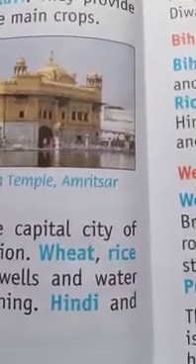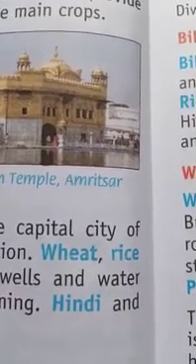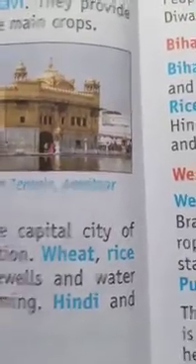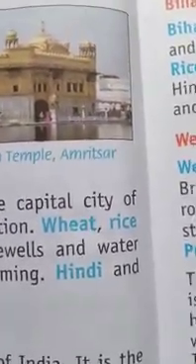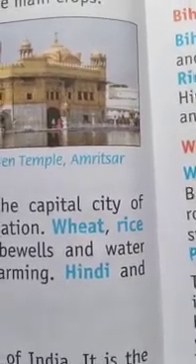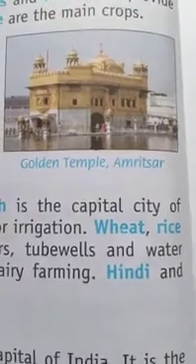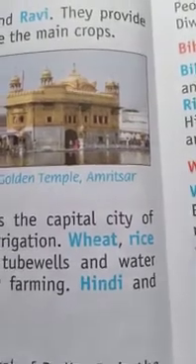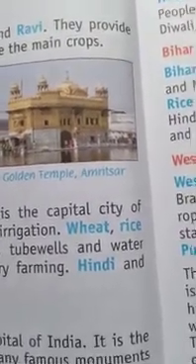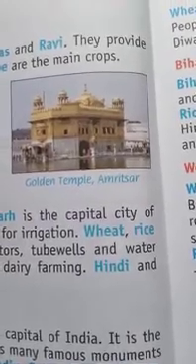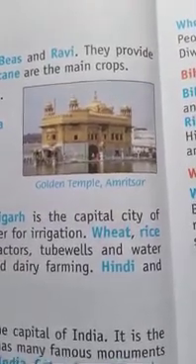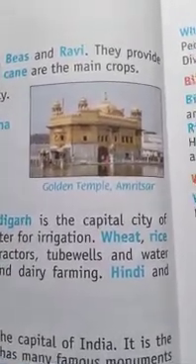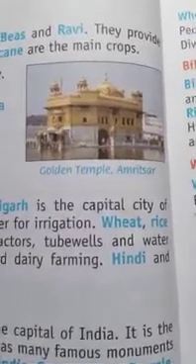Wheat, rice and sugarcane are the main crops. So the main crops which are cultivated here in Punjab are wheat, rice and sugarcane. And the capital city of Punjab is Chandigarh, okay. Amritsar is the big city, and in this picture you see the Golden Temple Amritsar. Some other big cities are Jalandhar, Ludhiana and Patiala. Some popular festivals are Guru Parv, Baisakhi, Holi and Diwali, okay. And the languages spoken in Punjab are Punjabi and Hindi. So this is about Punjab state.